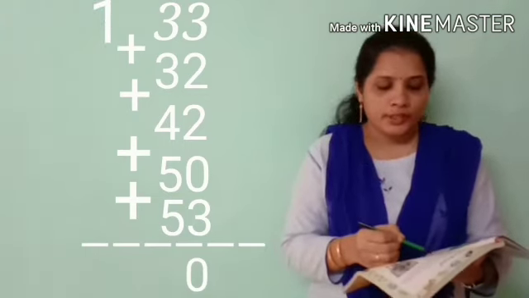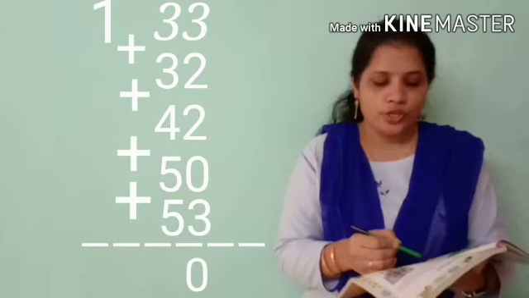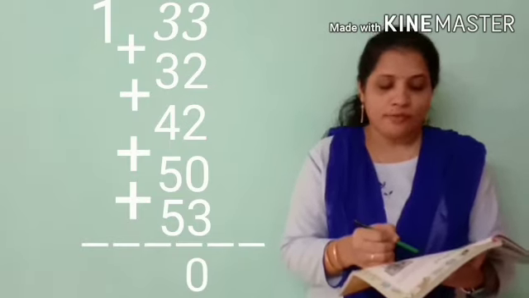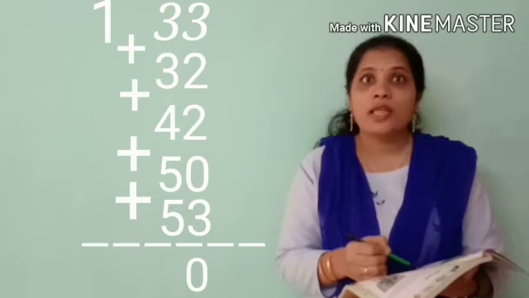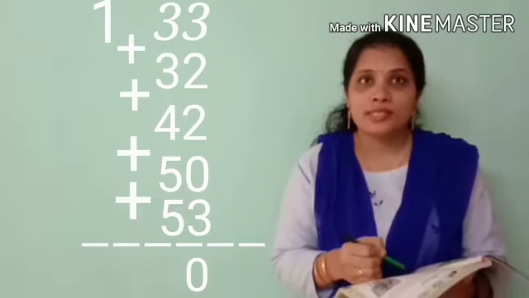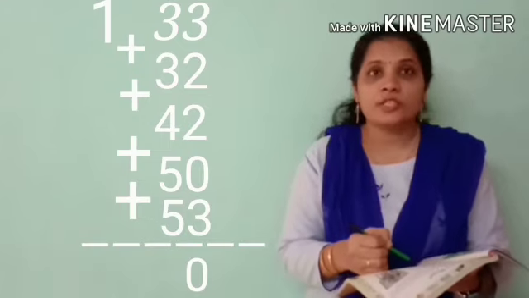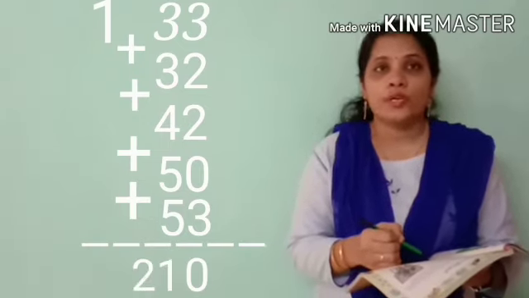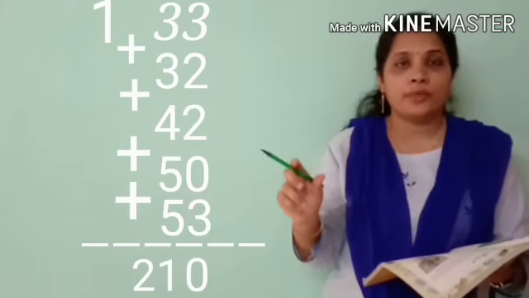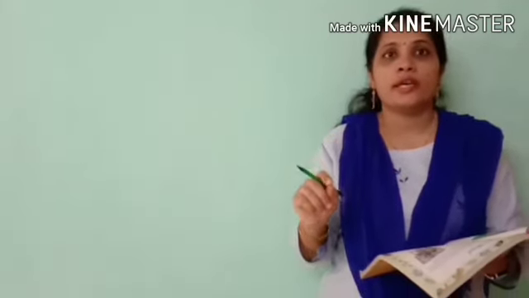On 3, 3 plus 1, 4. 4 plus 3, 7. 7 plus 4, 11. 11 plus 5, 16. 16 plus 5, 21. So, the number of students going on the picnic is 210. And how many buses do we need?